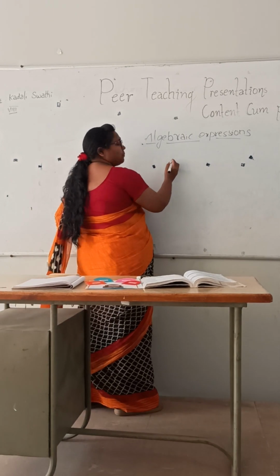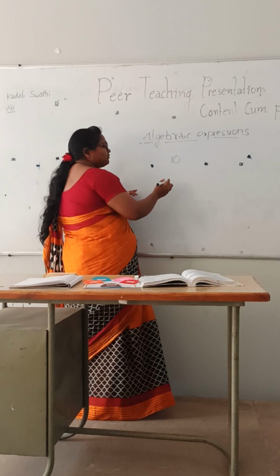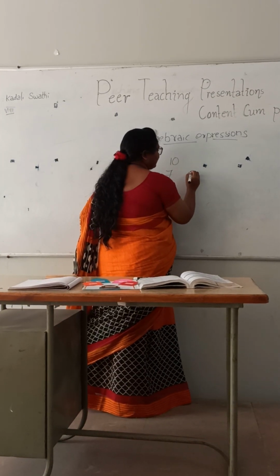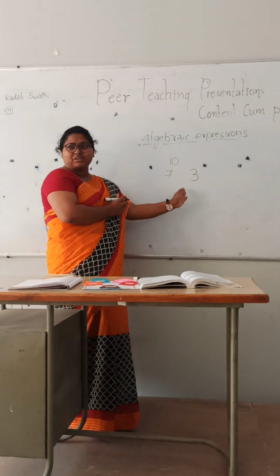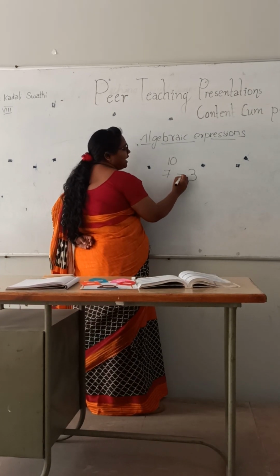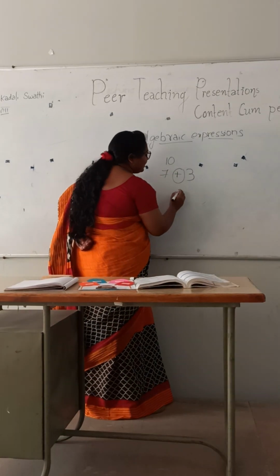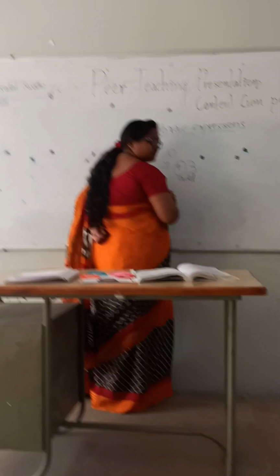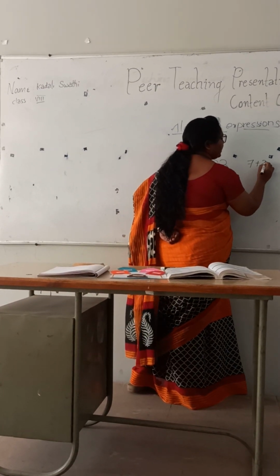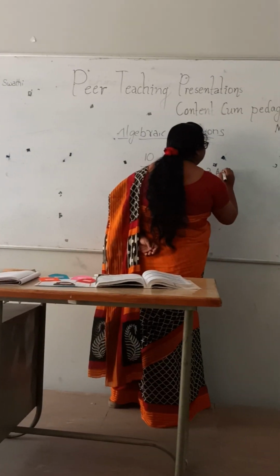Suppose your mother brought you 10 chocolates and you want 7 chocolates from that. What is the remaining? 3 only, right? So it will go to your sister or brother. If you add 7 and 3, we get 10, right? So here we are doing addition. When we do any addition or subtraction like this, we call it a numerical expression.